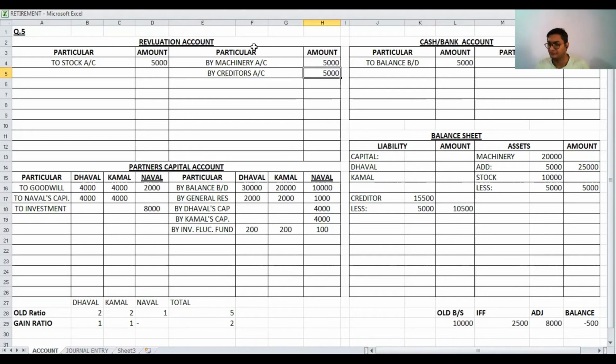Then after, adjustment number 4, provision for workman compensation is 2,000. Adjustment for workman compensation, 2 entries. Number 1, any adjustment regarding workman compensation given, we have to record in liability side. So we have to write workman compensation.